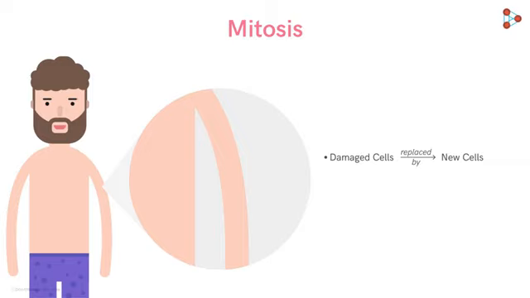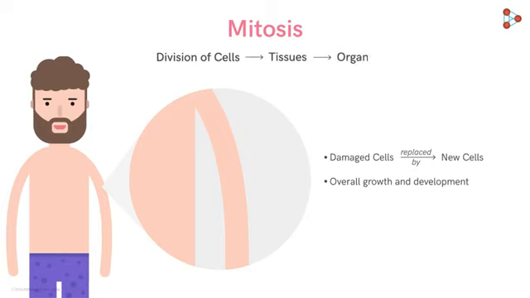And not only repair, but the process of mitosis helps in the overall growth and development of the organism. And how does that happen? It's obvious that due to mitosis, cells make identical copies of themselves, giving rise to growth of tissues and finally the organs. So the increase in size and complexity of higher organisms is possible due to the process of mitosis. So, let's have a look at this marvelous process in detail.